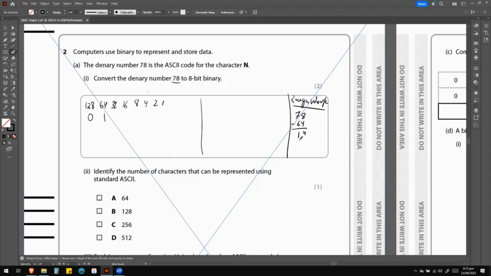Now, looking at this remainder, what is the next place value? 32. Is 14 greater than or equal to 32? No, it is not, so we're not going to use that. Then we ask the question for 16. Is 14 greater than or equal to 16? No, it is not greater than, it is not equal to. It is definitely greater than 8, so we are going to use 8. Then we're going to subtract 8 from here.